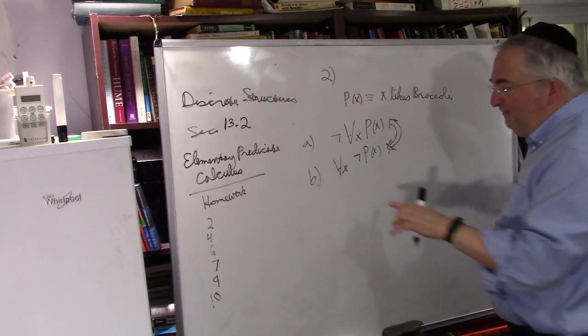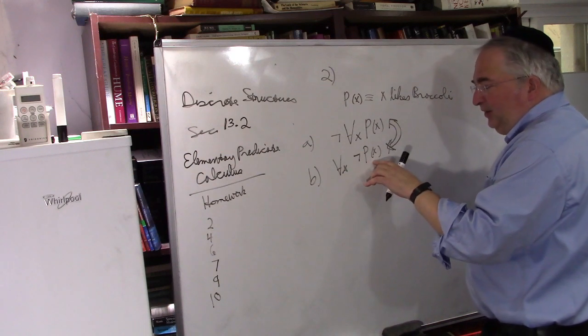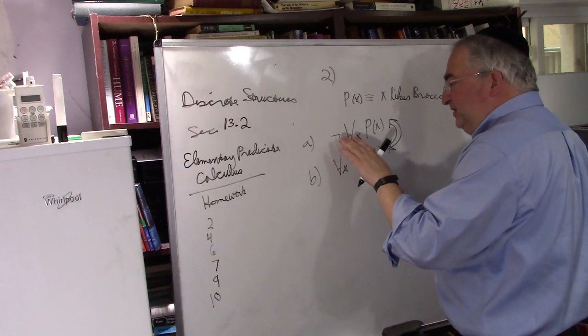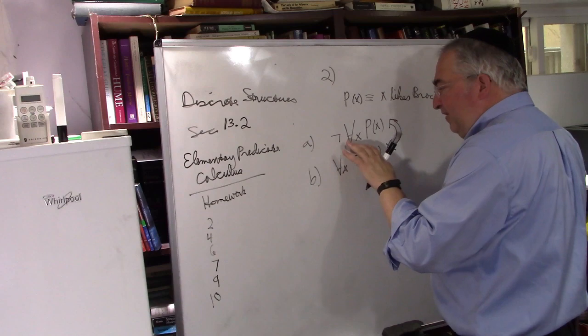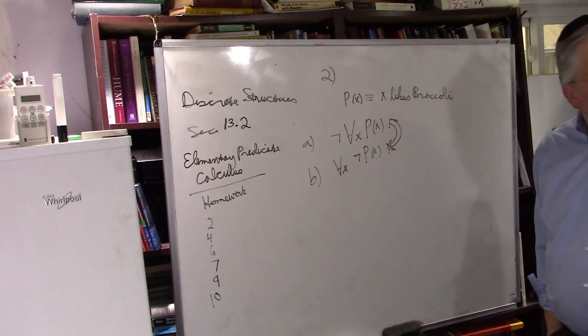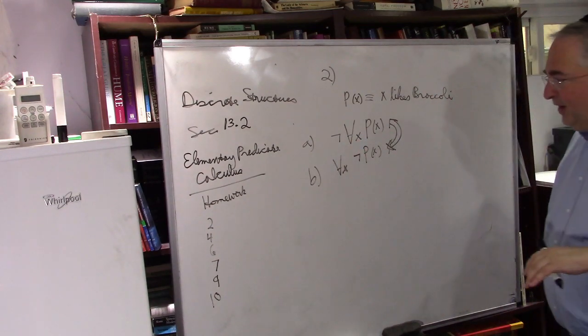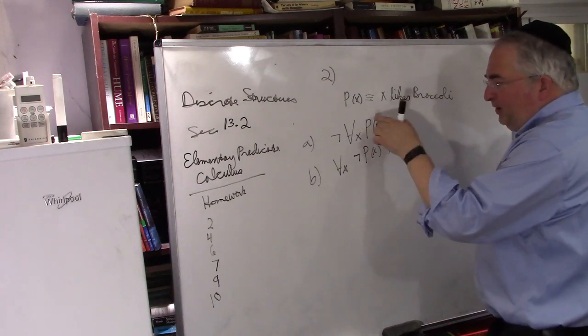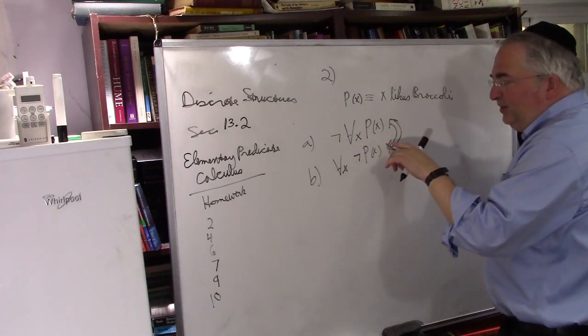Ready? If everybody doesn't like broccoli, does that mean it's false that everybody likes broccoli? I think it works. So this part does work.